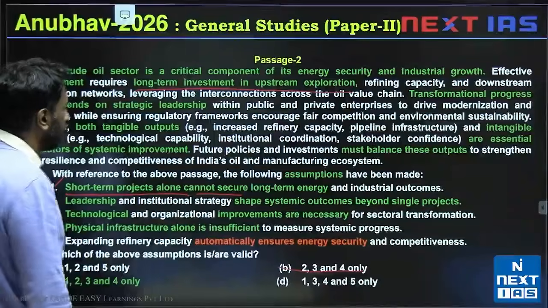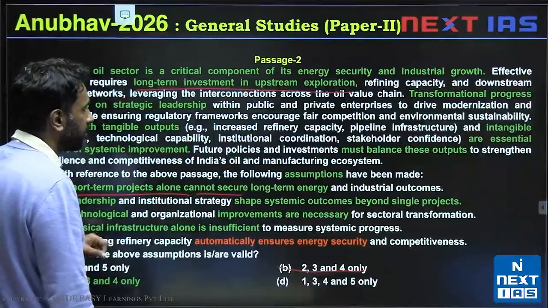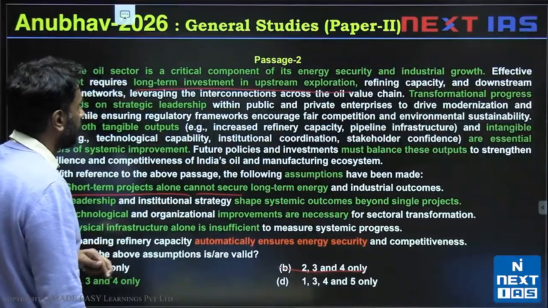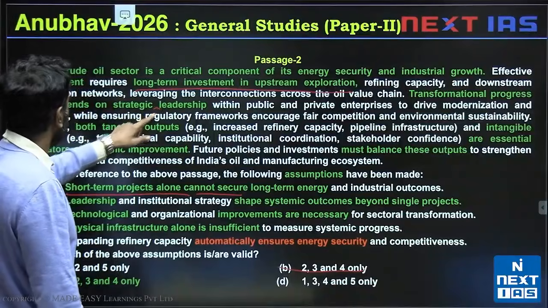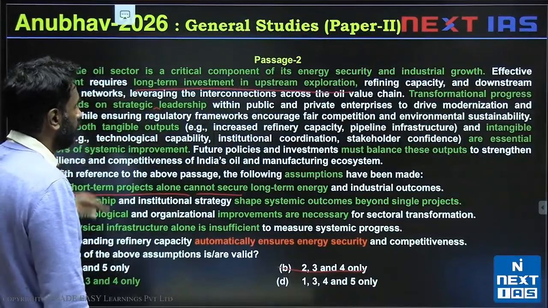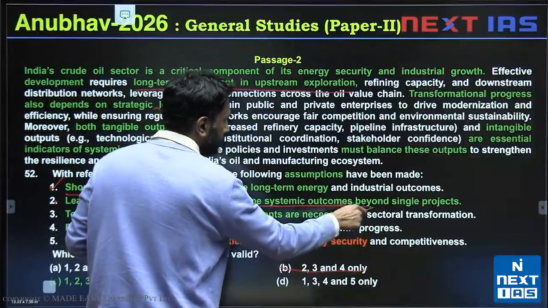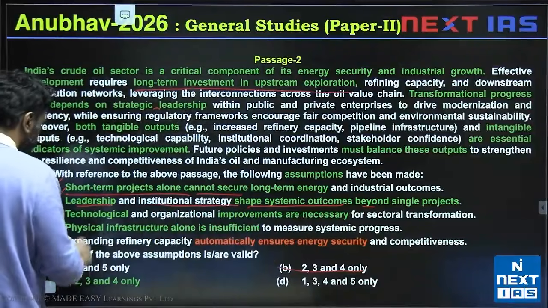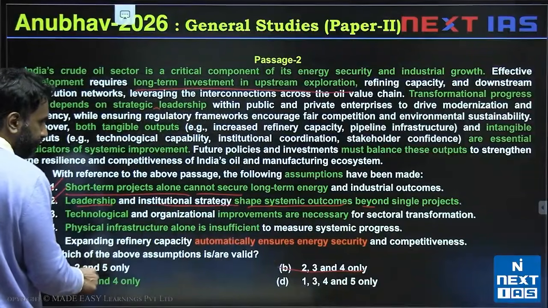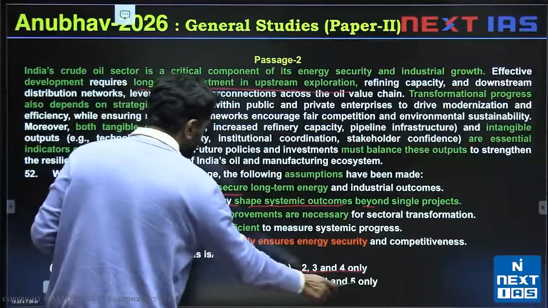2, leadership and institutional strategy shape systemic outcomes beyond single projects. So leadership is needed to drive modernization and so on. So leadership and institutional strategy shape systemic outcomes beyond single projects. This would be valid. 2 is valid. So that would eliminate option D.